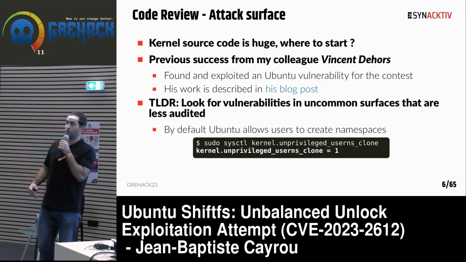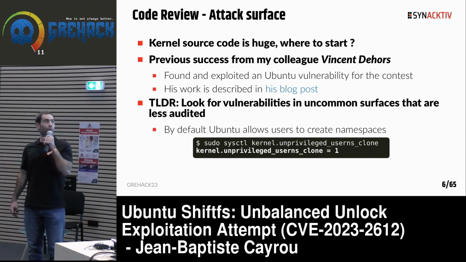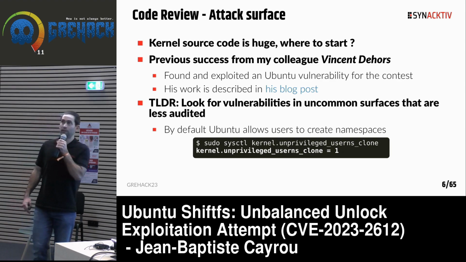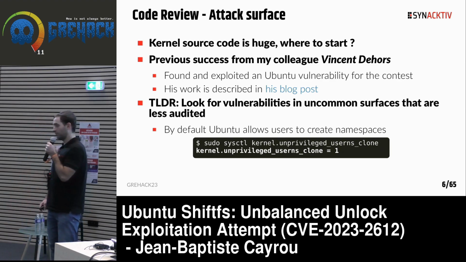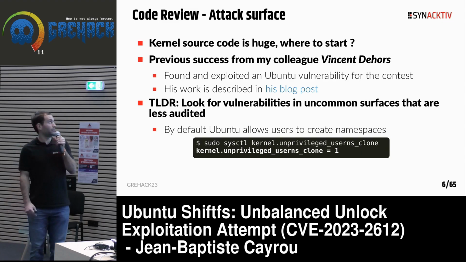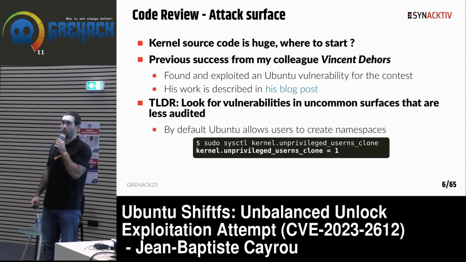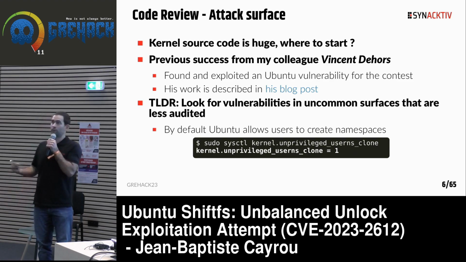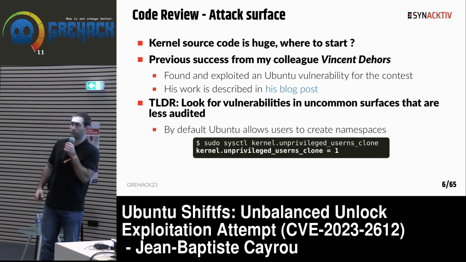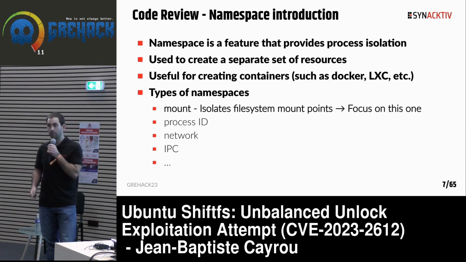So to sum it up, if you try to find a vulnerability in the kernel, you should focus on uncommon surface, because probably this surface is less audited than the rest of the code. And a good point for us is that by default on Ubuntu, unprivileged users are allowed to create namespaces. And namespaces are not always available on a distribution, so probably it's a surface less audited than the rest. You can check on your system if you have namespaces using this command.